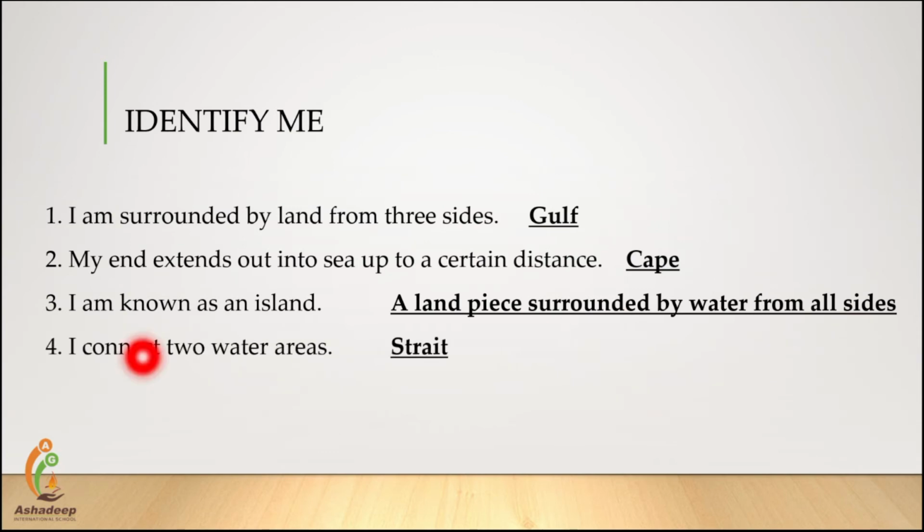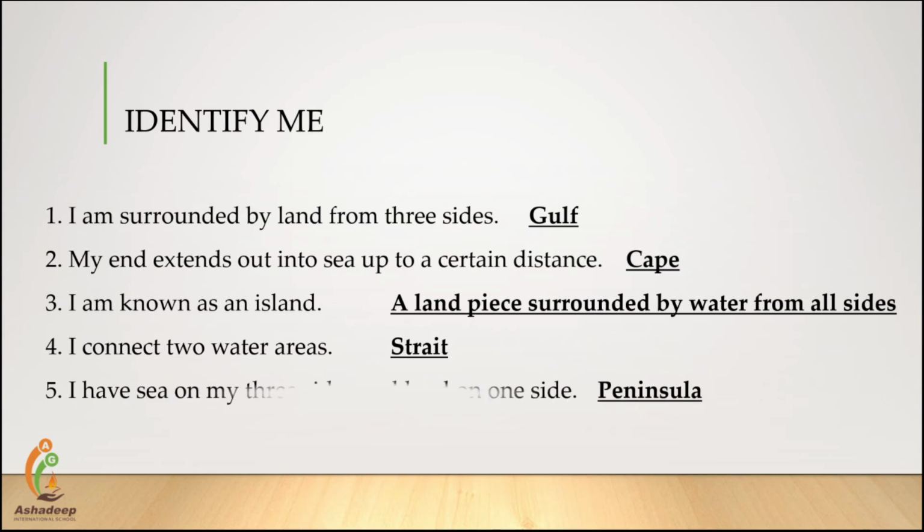Fourth one, I connect two water areas. Answer is strait. Fifth one, I have sea on my 3 sides and land on one side. Answer is peninsula.